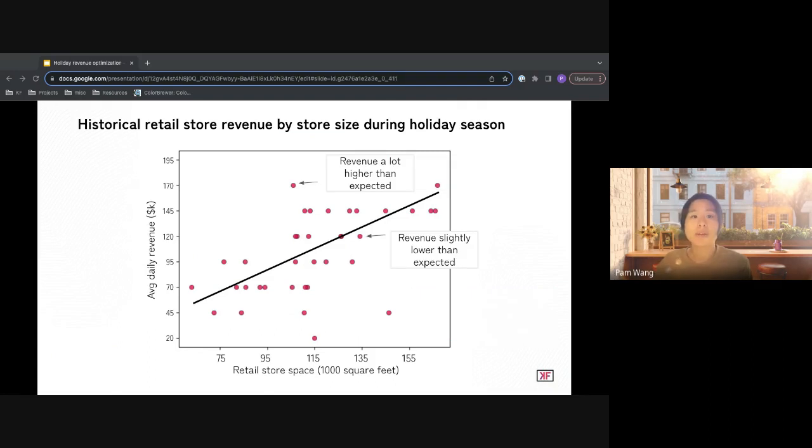Using this model, we can quantify performance of stores by assessing the variance between actual revenue and expected revenue. For example, this store performance is a lot better than expected, and this one is slightly lower than expected. We further generated expected revenue for each store by considering both store space constraints and actual store performance. This metric allows us to classify retail stores into performance groups.